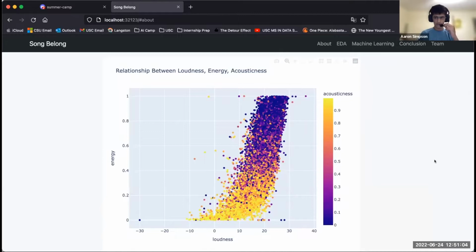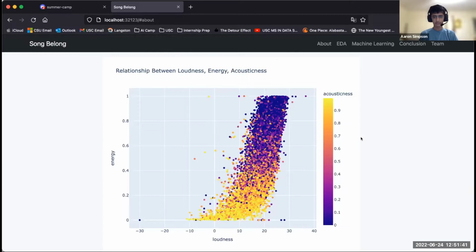So I made this scatter plot here and it shows the relationship between loudness, energy, and acousticness. My motivation for creating this one is when I looked at the matrix that you saw earlier, I saw a very high correlation between the loudness and energy. So I decided to try putting that on a scatter plot, and I saw this, and then I tried adding acousticness to it, and I found out that although acousticness does not strongly correlate with energy or loudness, with both combined, it correlates with them very well.